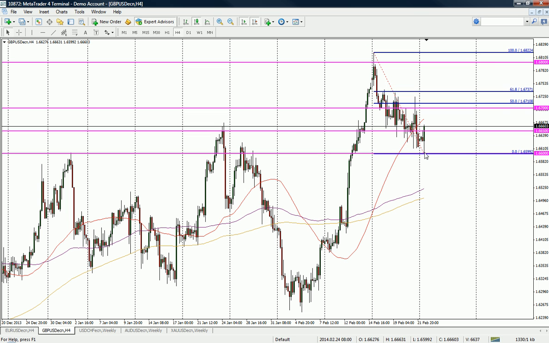So from the highs to the lows there of the bull flag, if we get some sort of retracement up towards the 50%, which was also previous resistance, you can see, and coincides with 167s as well, then we could get some sort of retracement towards the downside and continue that downtrend. But no, there's two key fibs there and some nice round numbers, and that's how I'll be keeping my chart